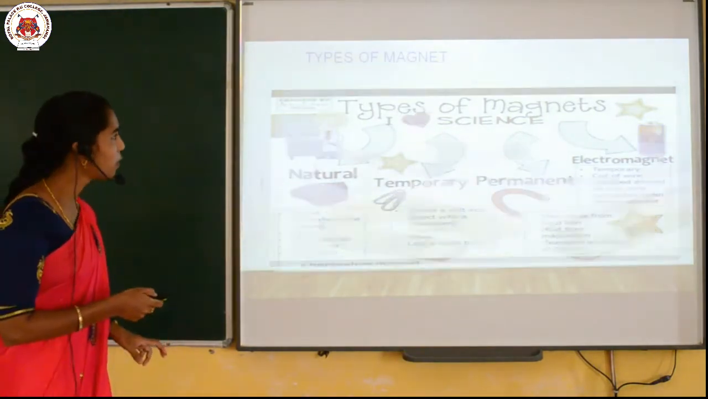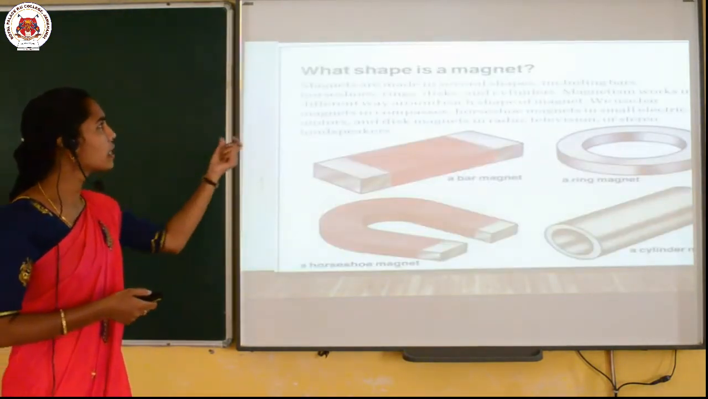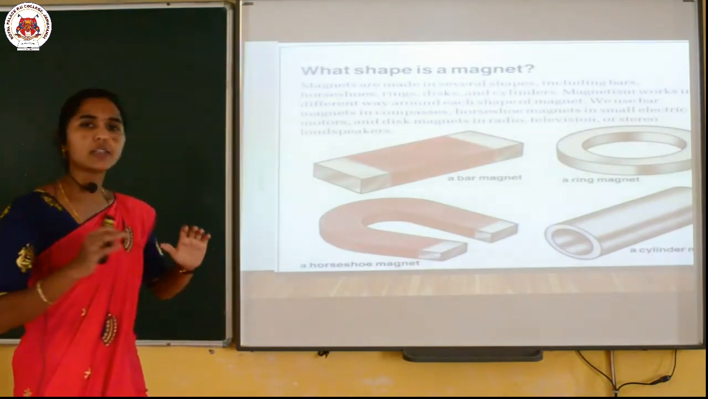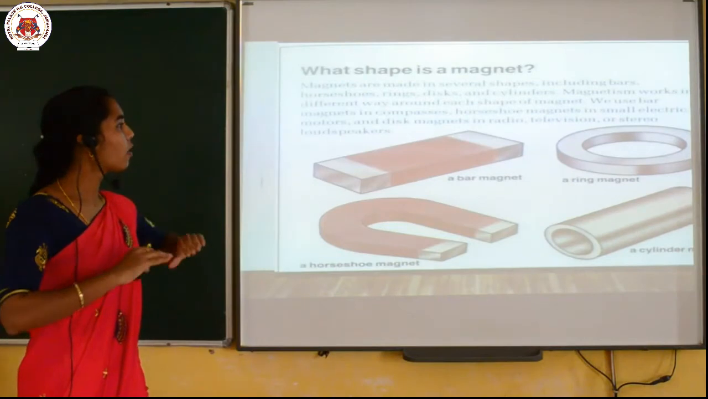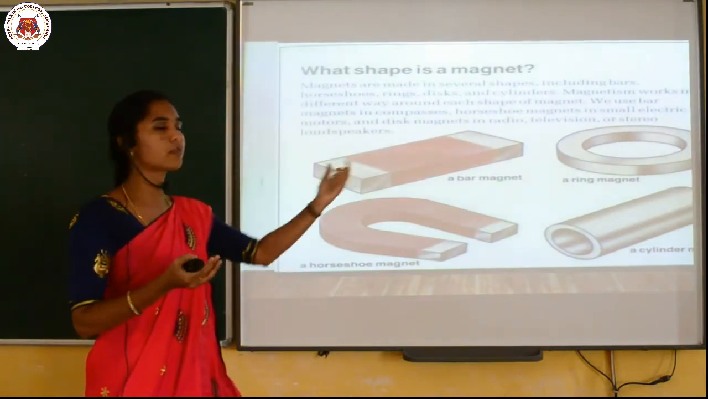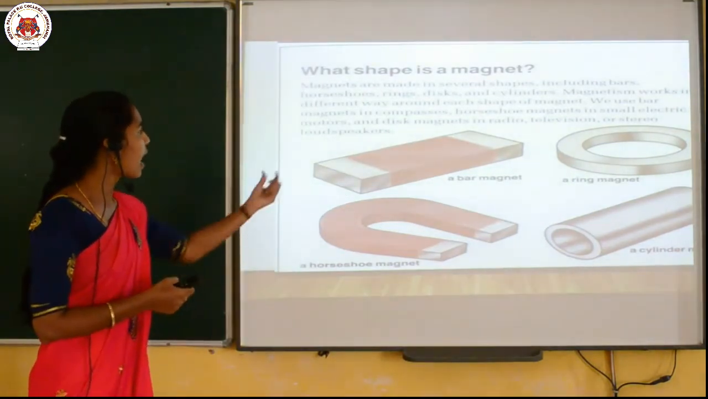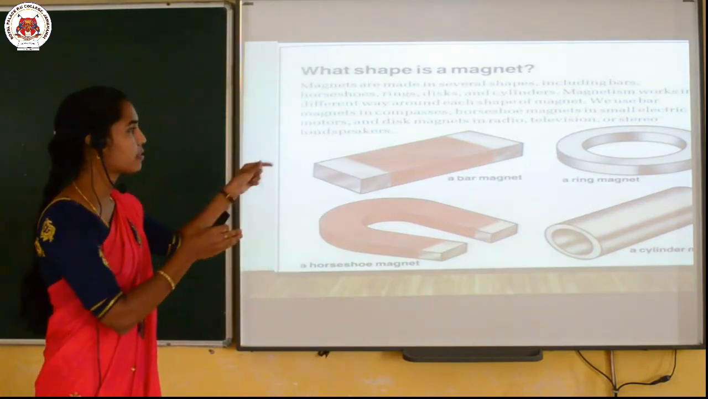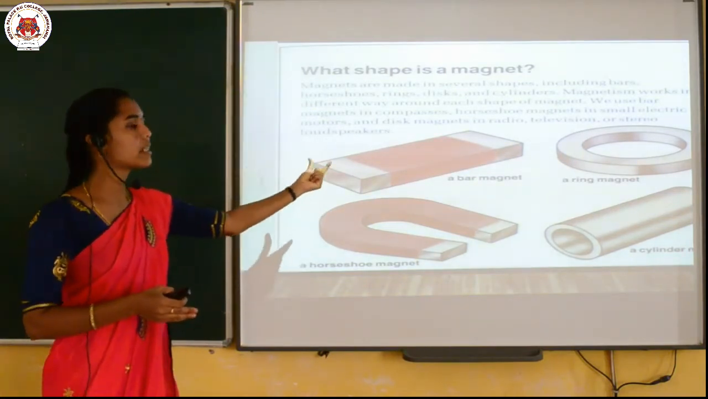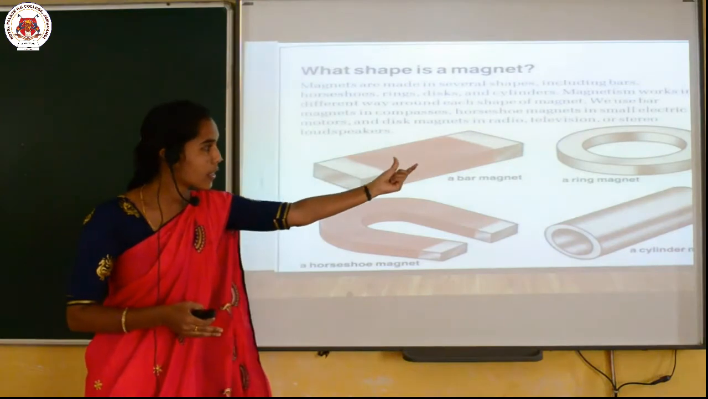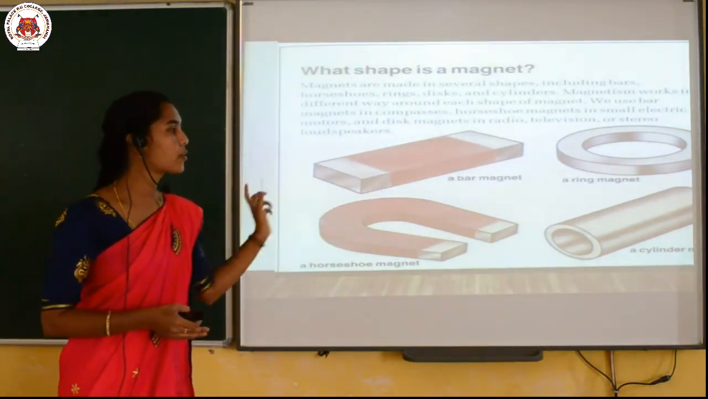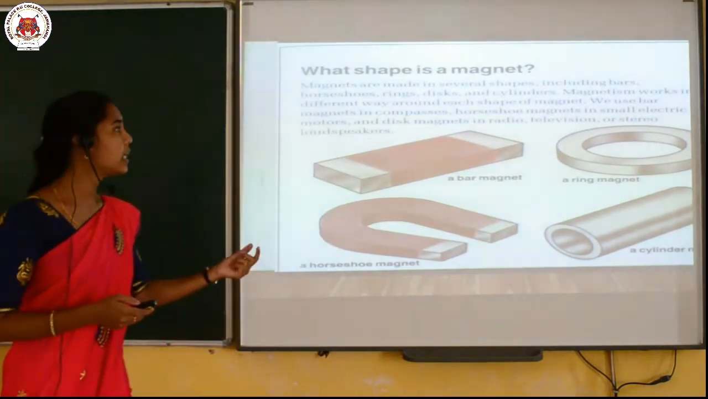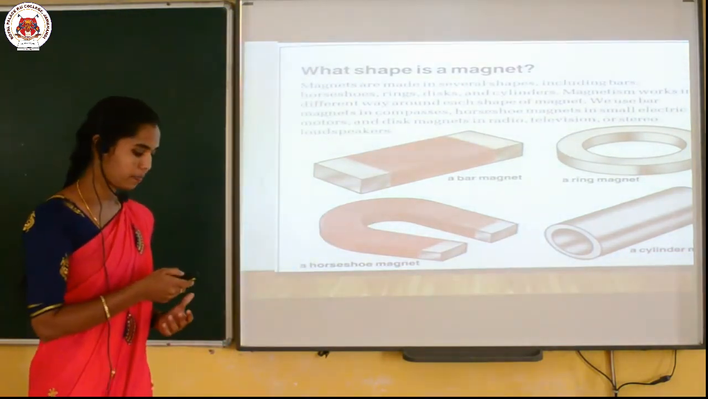Moving to the next step, what is the shape of a magnet? Dear children, already we have come across many shapes of magnets. The first shape is like a bar, called a bar magnet. That is a ring type, ring magnet. This is a horseshoe type, horseshoe magnet, and that is a cylindrical type of magnet.